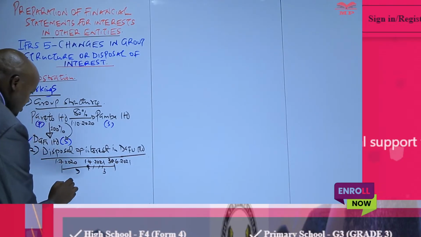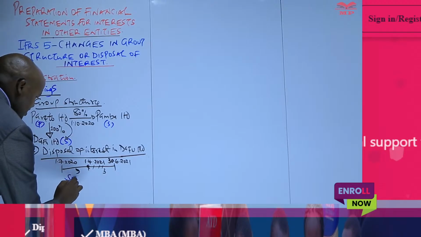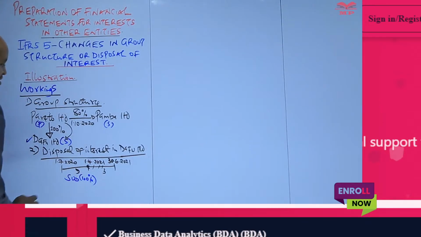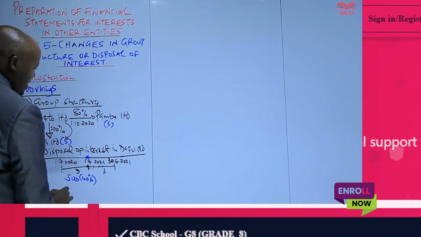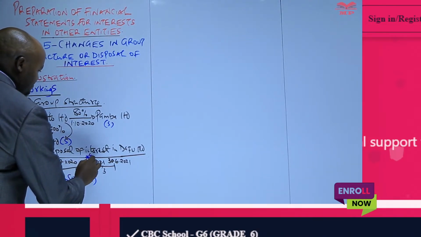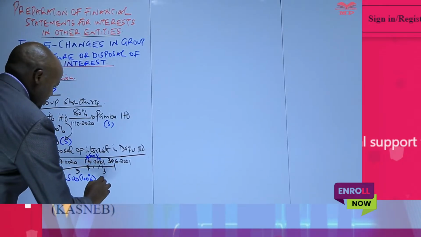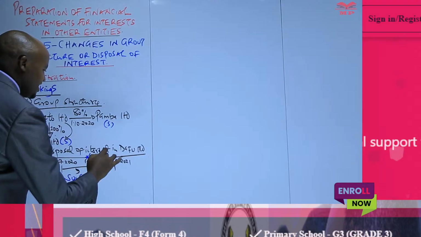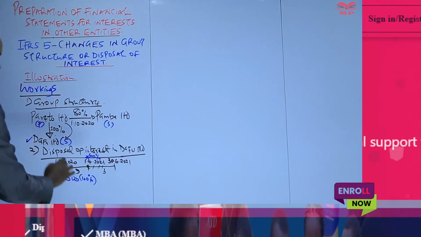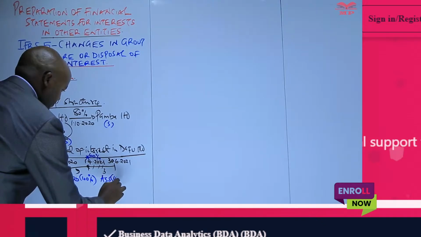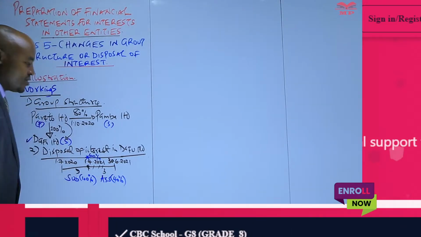this was a subsidiary, because you can see in the first 9 months, the parent company had 100% shareholding. But on this date, we are told the parent company disposed 60% of its shareholding in Darfur. So that means the parent company retained 40% shareholding in Darfur, and therefore Darfur in the last 3 months was an associate.